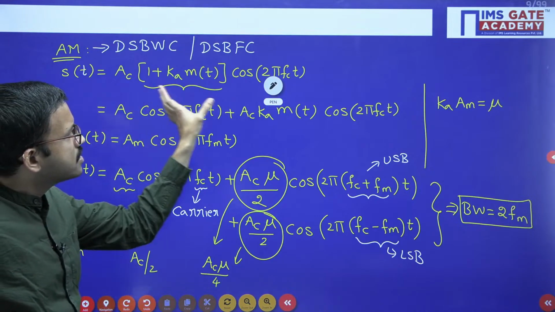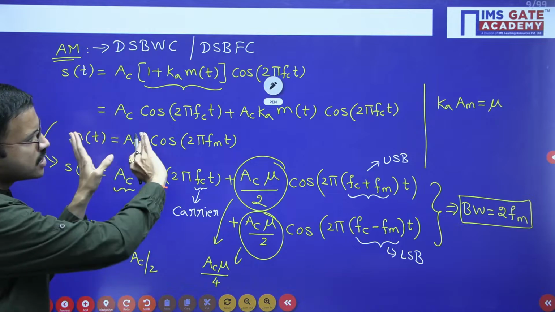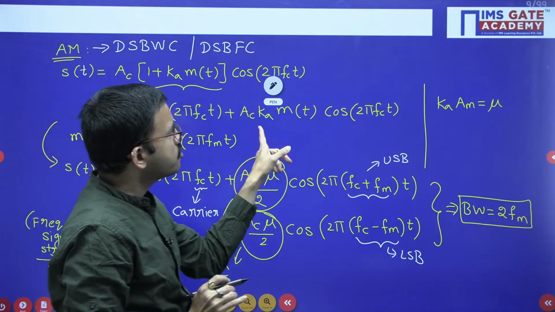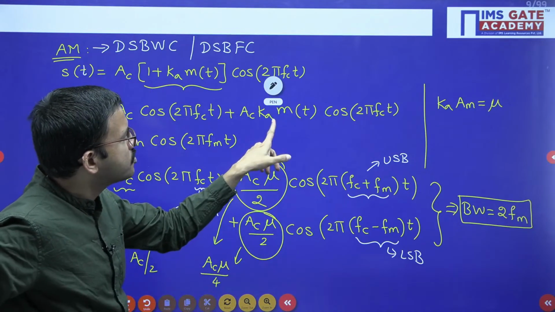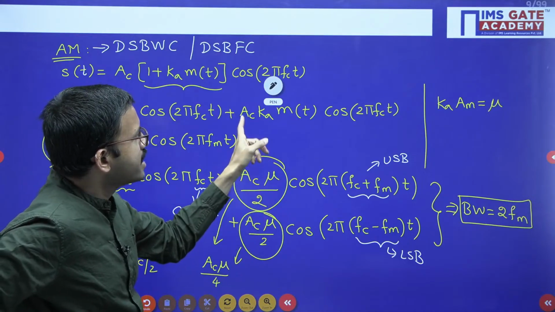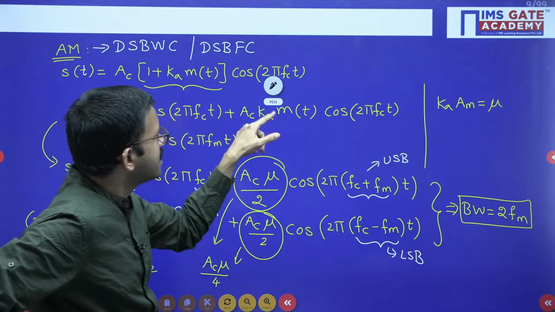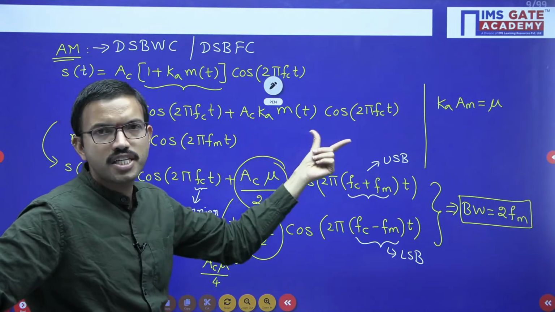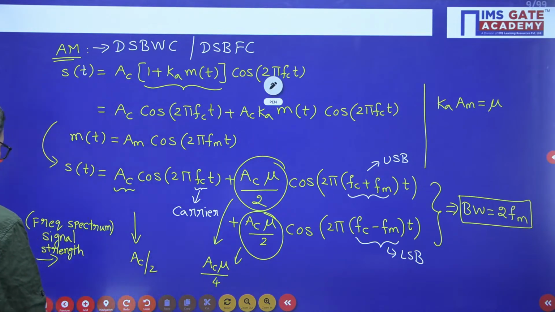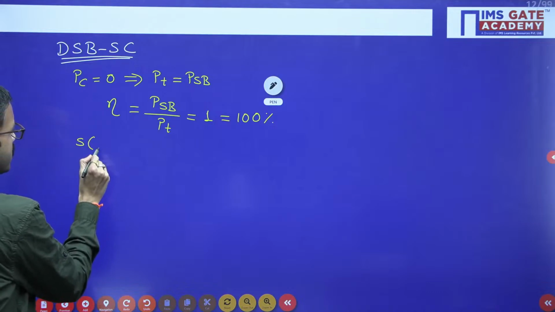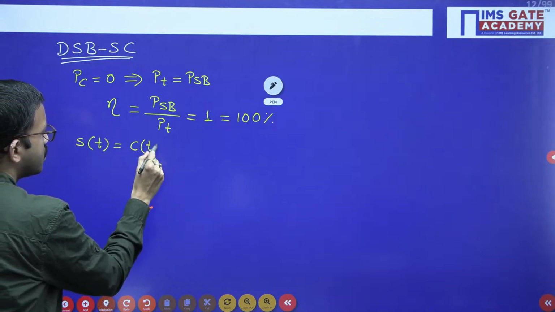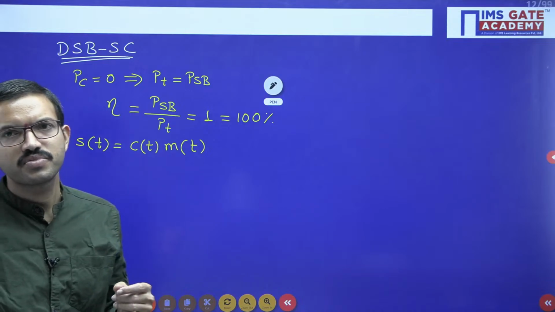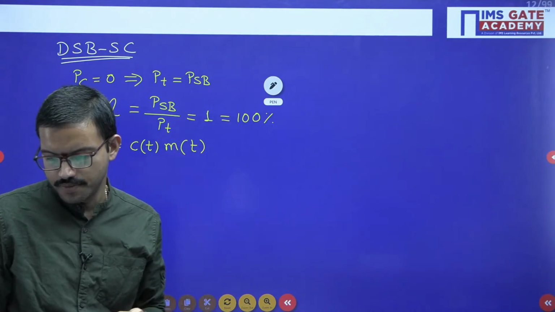See, this is the time domain signal for AM. After splitting like this, we have completely suppressed the carrier term, that means the first term we have removed. Now in the second term, m of t is the message signal and Ac cos 2 pi fc t is the carrier signal, and for easy understanding you can take Ka as 1, then you get m of t into c of t, just the product of the message signal and the carrier signal. So s of t equals c of t into m of t, or m of t into c of t, any format you can write, it is just the product of the message signal and the carrier signal.